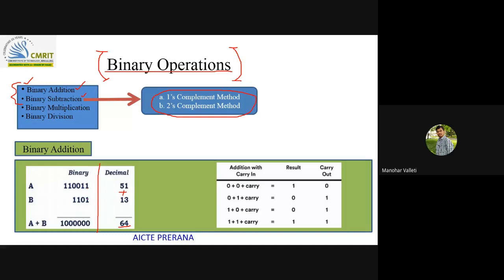So if you add 1 plus 1, you will get 0 with carry 1. 1 plus 1 in decimal is 2, and 2 is represented in binary as 10. So this 0 will go here and this 1 will be the carry. So 1 plus 1 is 0, again carry 1, 1 plus 1 is 0, again carry 1, and so on, again carry. So this only will come here. Like that you will do the addition.